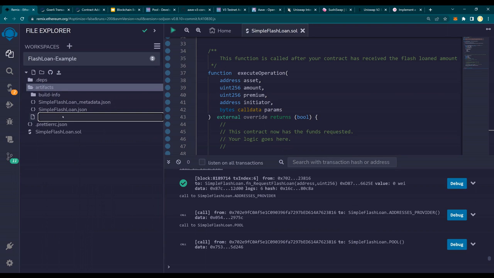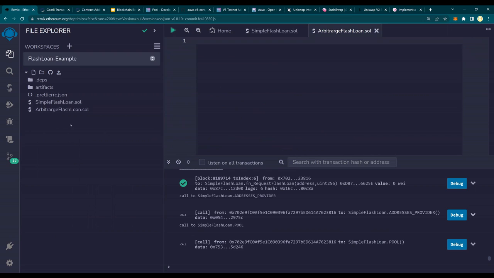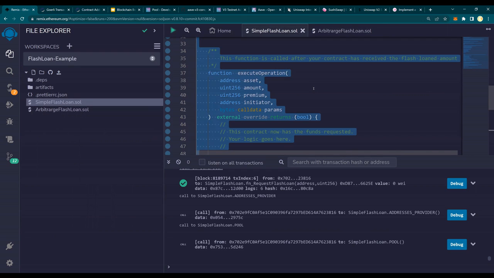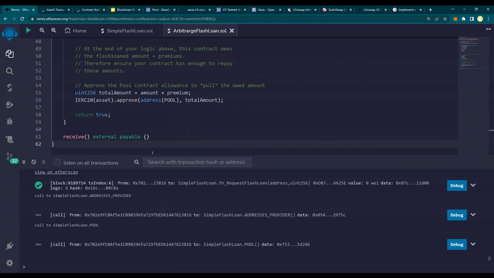I'm going to say arbitrage flash loan.sol. And I'm going to copy the entire simple flash loan and paste it in arbitrage. And let us see what changes we are going to make.